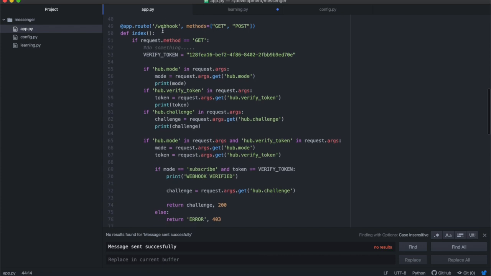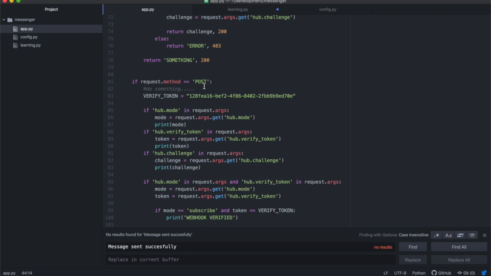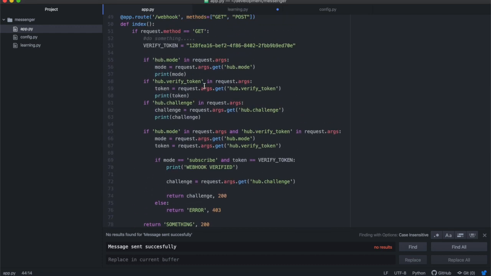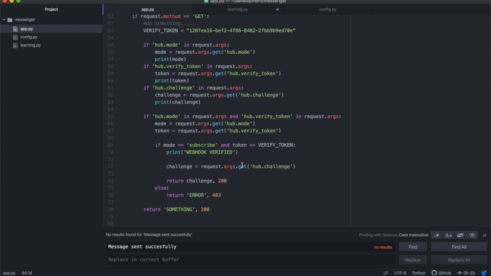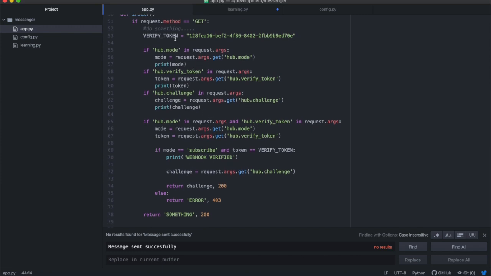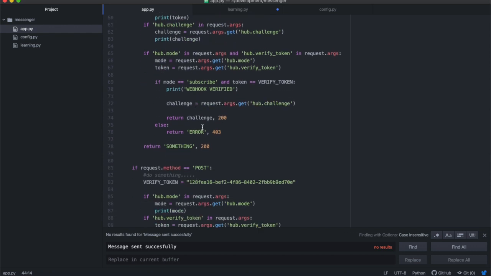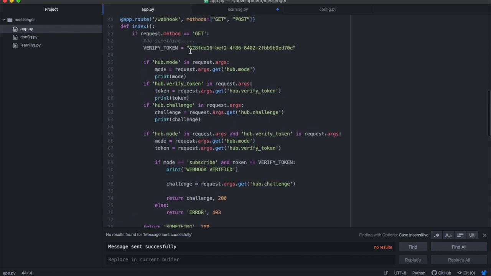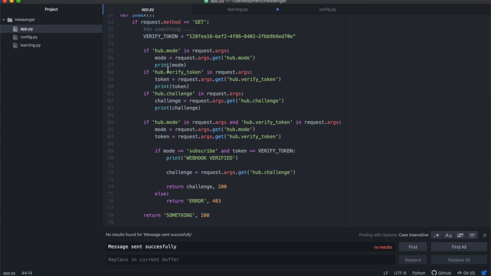All right. In this webhook endpoint, we have request.method equals get, and then request.method equals post. While testing this, I found that I had to do my verification process, verifying the webhook, on both the get and the post because the documentation was confusing. I wasn't clear whether it should be a get or a post request. But from my testing in the last couple of days, I found that Facebook actually sends you a post request even for verifying the webhook, not a get request. So technically, you don't need this line of code, okay? But I left it there anyway because it's harmless, it's just feeding back to Facebook to verify the token. So I just left it there and didn't delete it.